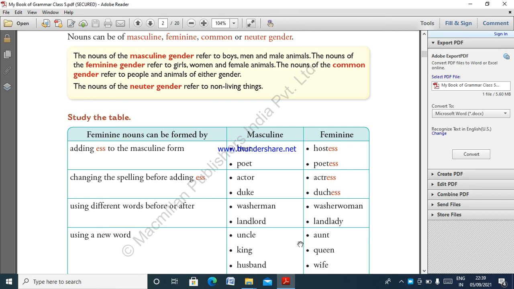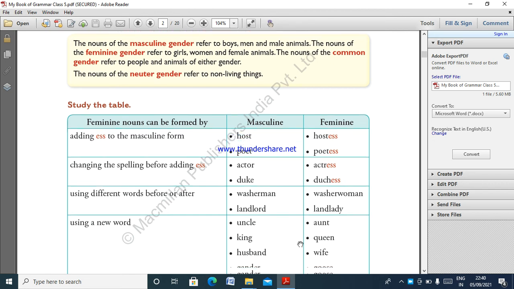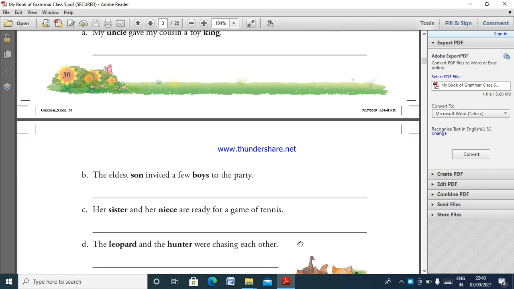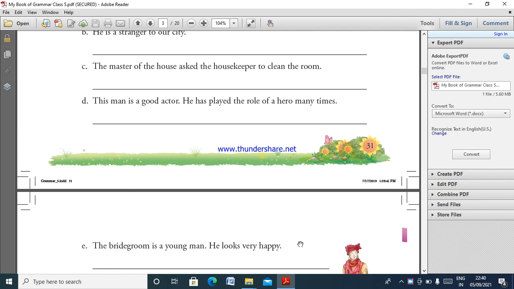Correct, both of them we are using for the common gender. Neuter gender means non-living things, not for the living things, only used for the non-living things. உயிரற்ற பொருளை மட்டும் குறிக்கும். So complete the 2 exercises and send them to me.